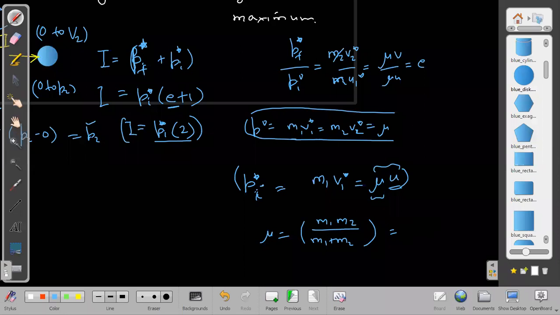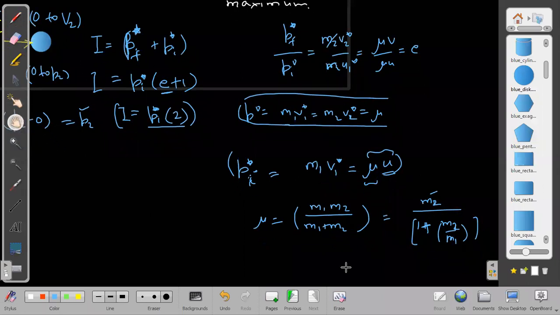Let us divide by, what should I do? How to get the maximum value? I can think in this way also. Wait a second. M1 upon 1 plus M2 by M1, right? If I want this quantity to be maximum, then what ratio should I choose for these masses?